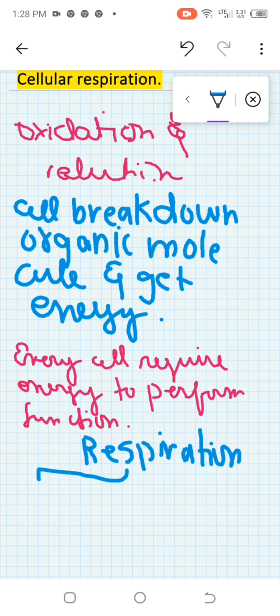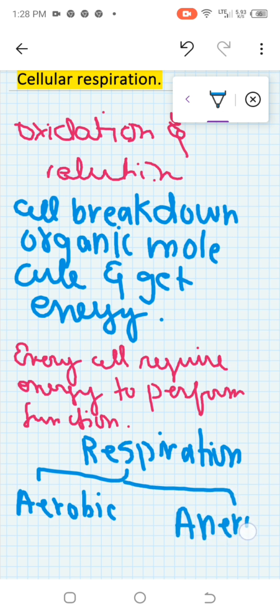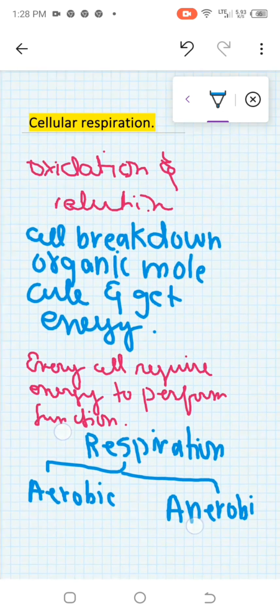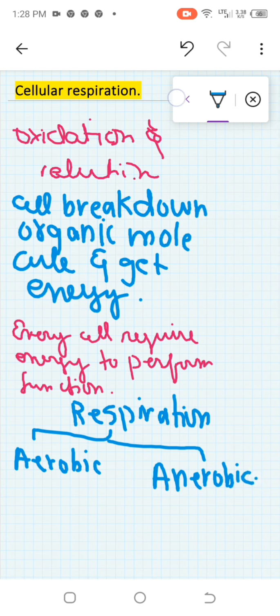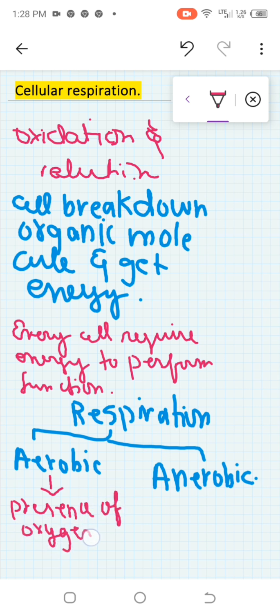The difference between these is that aerobic respiration takes place in the presence of oxygen, and anaerobic respiration takes place in the absence of oxygen.